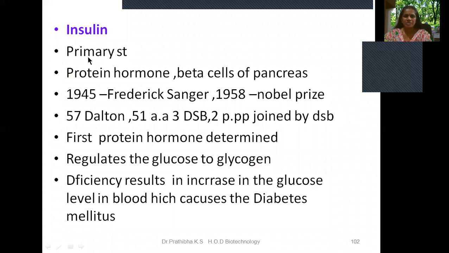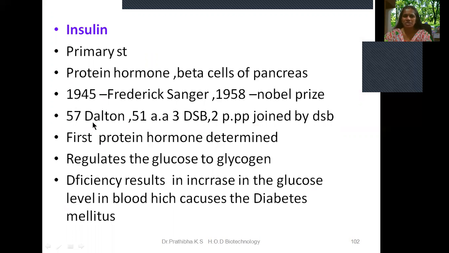Insulin, which is a primary structure and a protein hormone, is secreted by the beta cells of the pancreas. In the year 1945, Frederick Sanger for the first time elucidated the structure of insulin, and in 1958 he received the Nobel Prize.